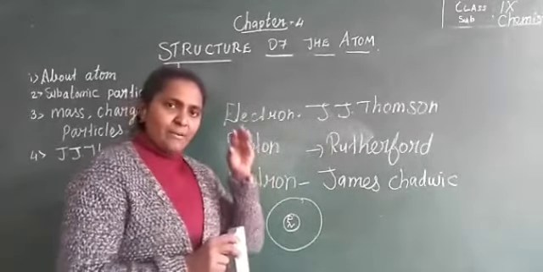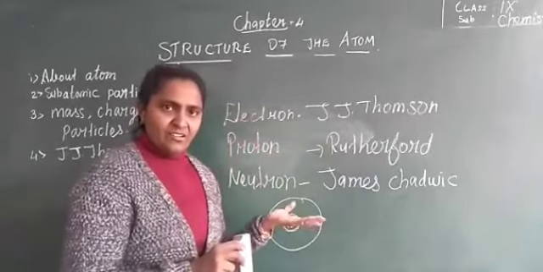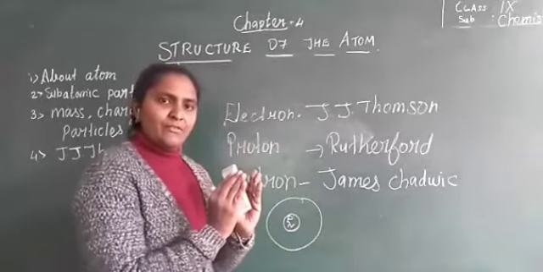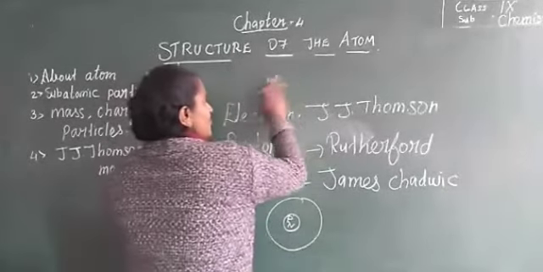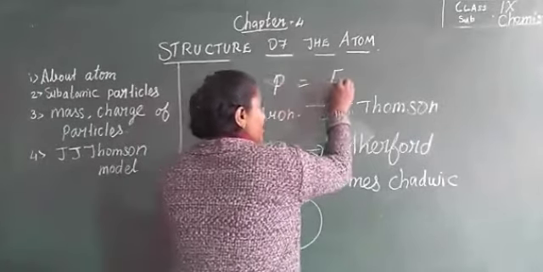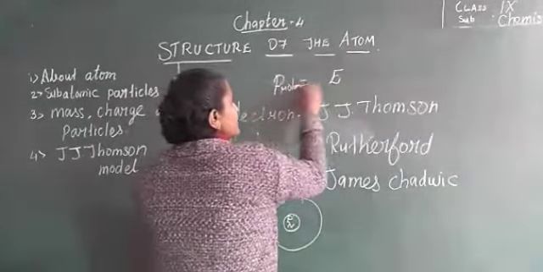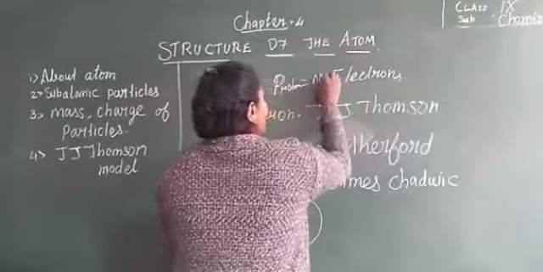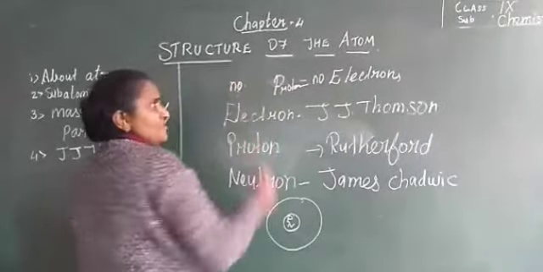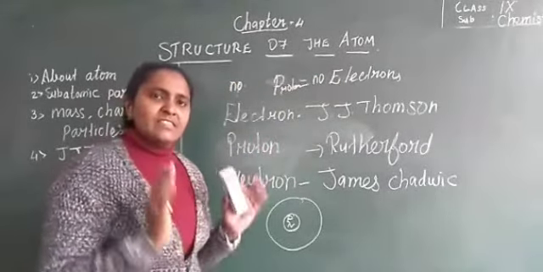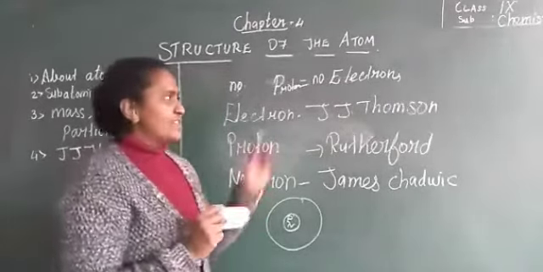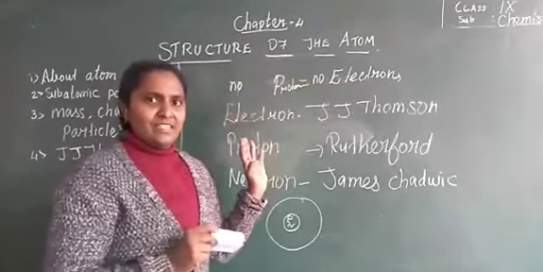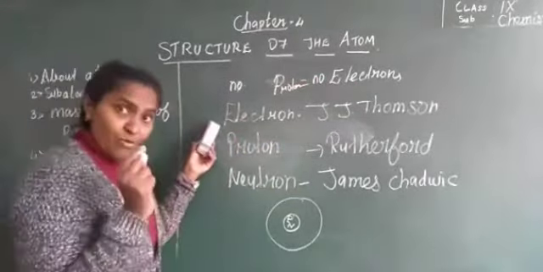And overall the atom is neutral. Why? Because the number of protons and the number of electrons remain the same in an atom. In a neutral atom, the number of protons is equal to the number of electrons. An atom is neutral because of equal numbers of protons and electrons. Understand? Now, each particle has mass.